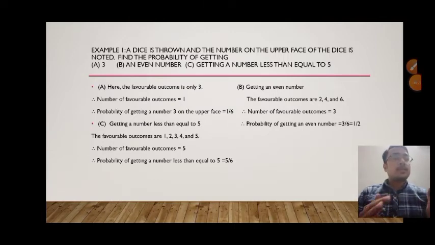Next is getting a number less than or equal to 5. These are 1, 2, 3, 4 and 5. These are the possible outcomes favorable to us. The number of favorable outcomes will be 5, and the probability of getting a number less than or equal to 5 will be 5 out of 6.